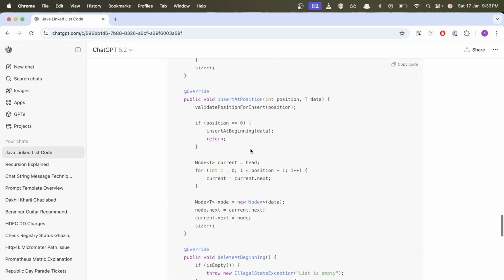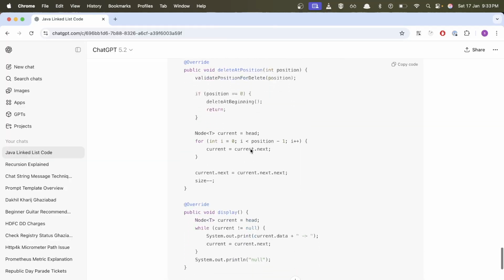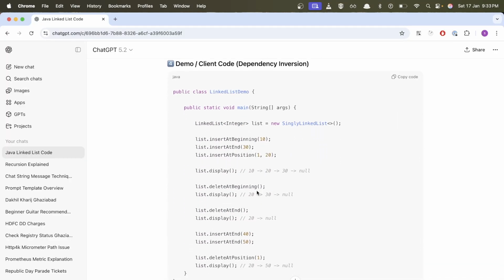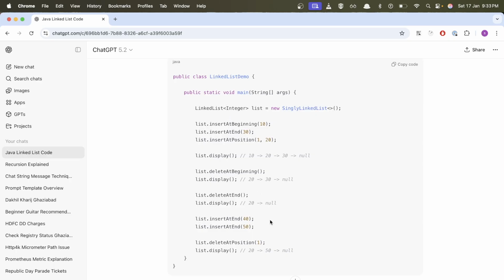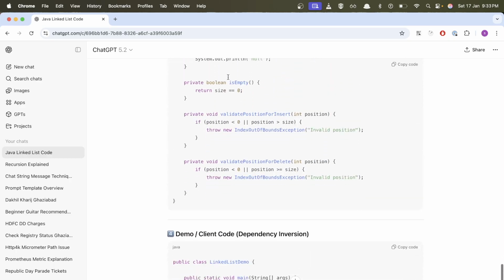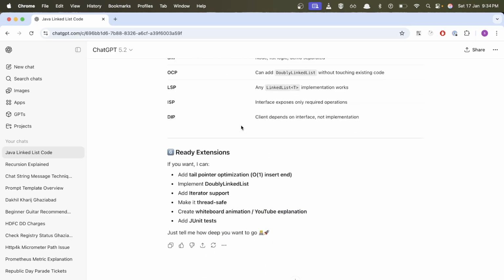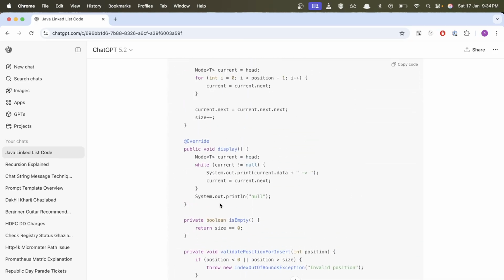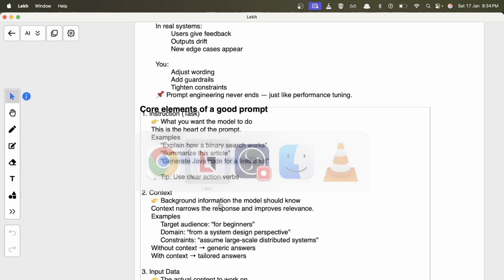Now it has all the functions written. I'm not going into the details. And then we have a demo. So yeah, it's giving the demo. Let's not go into that. But as you can see, the output has changed by a lot, right? This is much better than the previous examples. So let's go back.